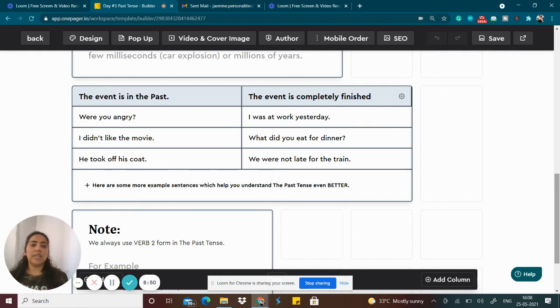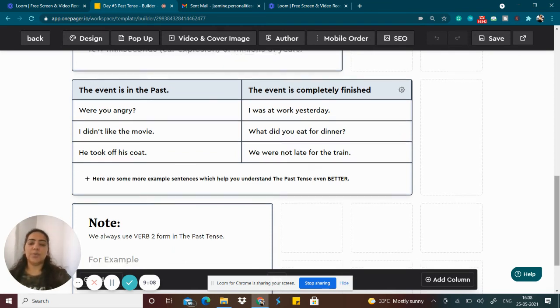Second category. The event is completely finished. "I was at work yesterday." So I'm not at work today. "What did you eat for dinner?" "We were not late for the train." So the event is completely finished.